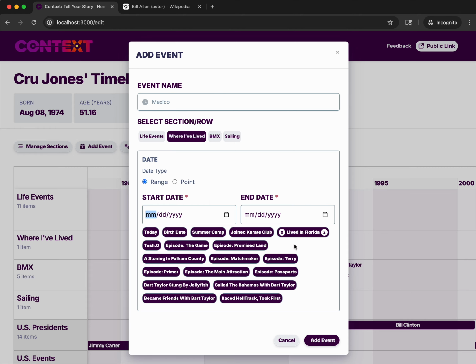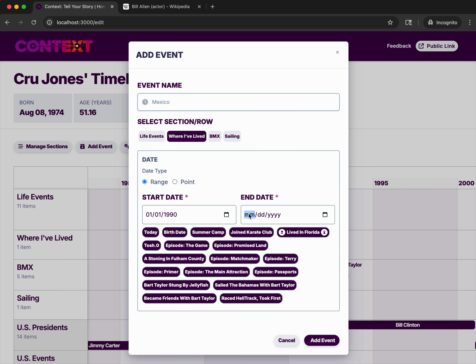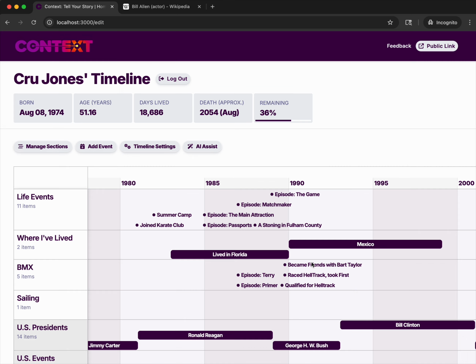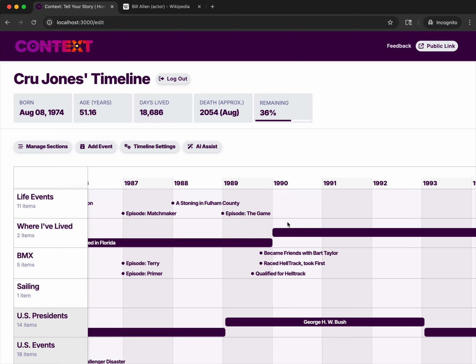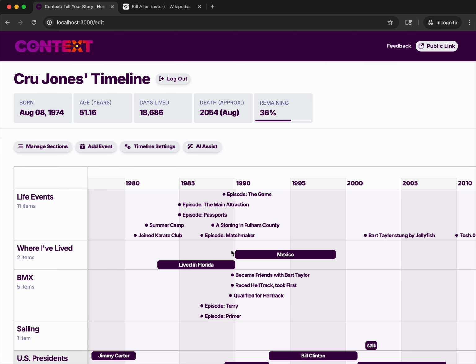This has a start and end date. So let's say I moved from Florida to Mexico. I can click on that one, and it gives me the last date. And then I'll do 02, 03, whatever. What that does is keep these consecutive, so you don't always have to remember the exact date.